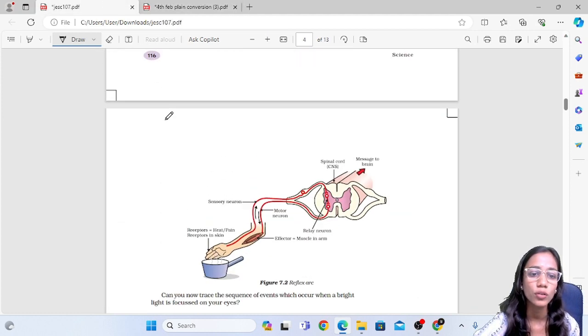This is very important. If all the important nerve cells were not placed together, it would have taken a long time for the signal to travel to wherever the motor neuron of the muscle cell is. That would take a long time and would not be appropriate. So the reflex arc is important.